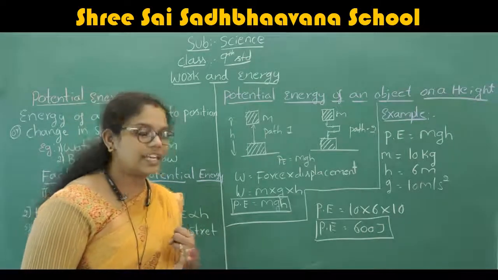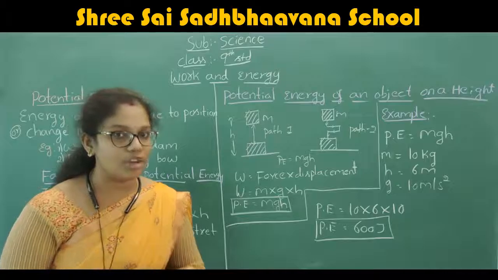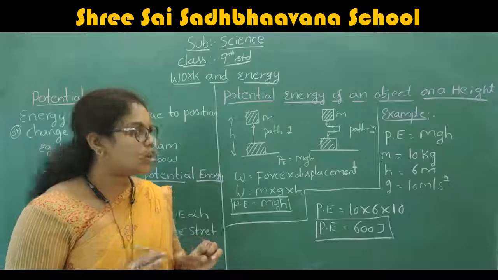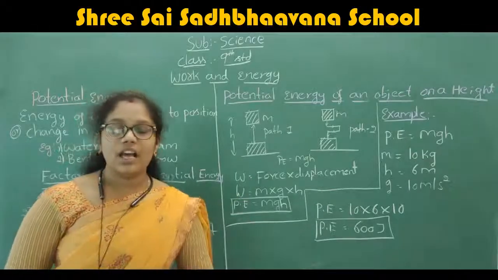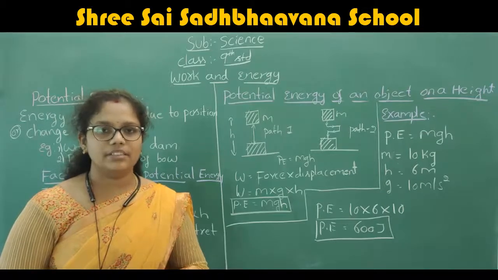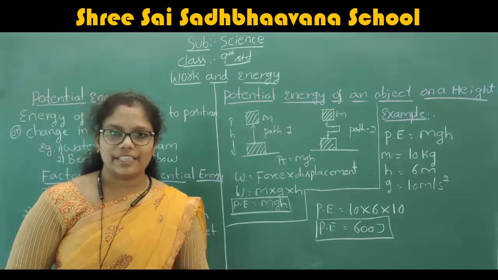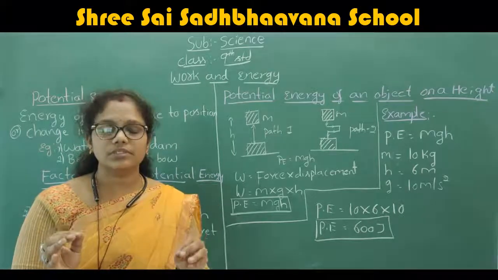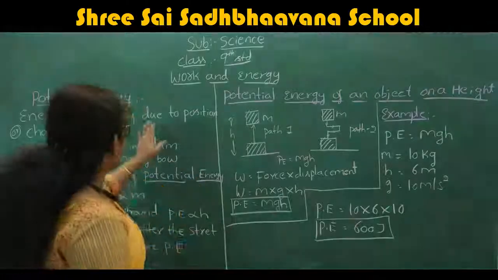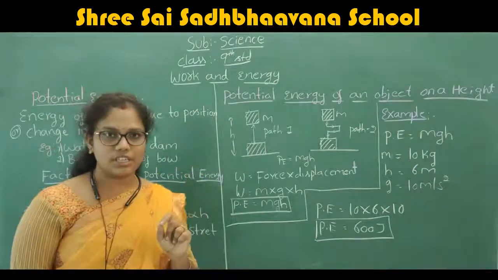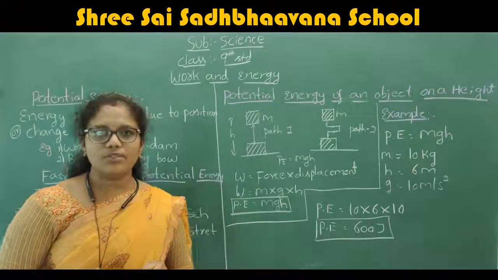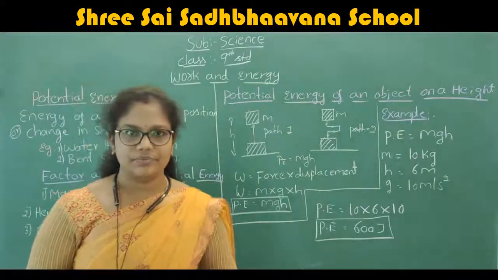We already discussed kinetic energy. We derived the formula for kinetic energy, half mv square, and we also solved two important problems using that formula. Do you remember that? Today we are going to discuss potential energy: what it is, the formula to find it, and some related problems.